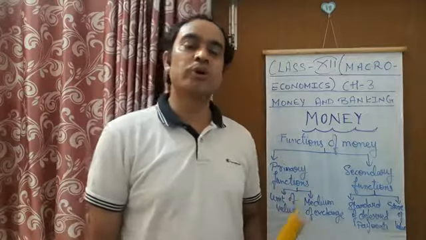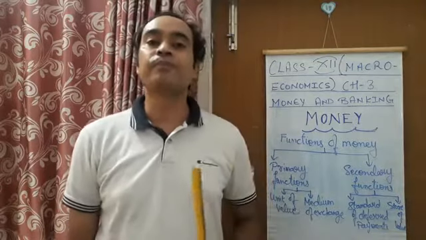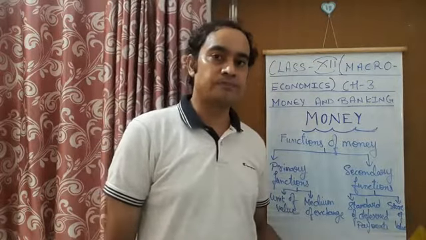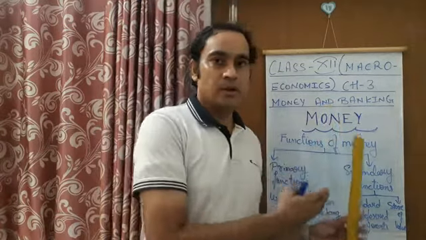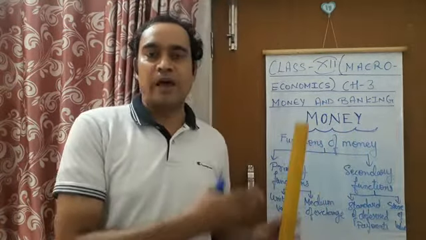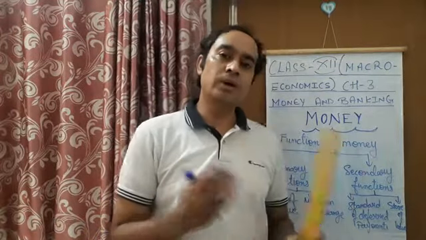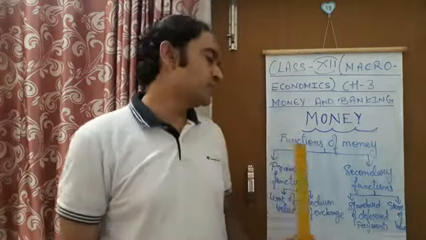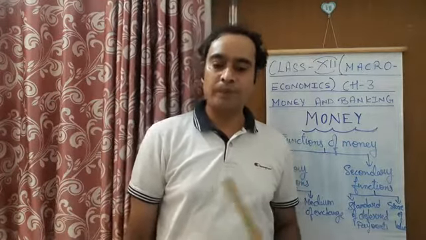So if a person is going to purchase a wrist watch of 500 rupees, it means he has given 500 units of money to get that wristwatch. So the value of that watch can be easily measured through money. Therefore we say that money is the unit of account, right?